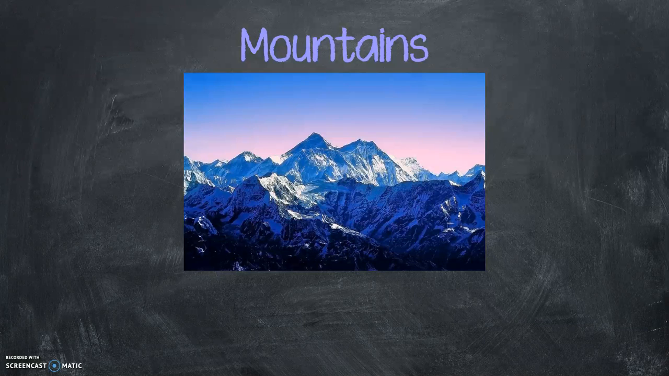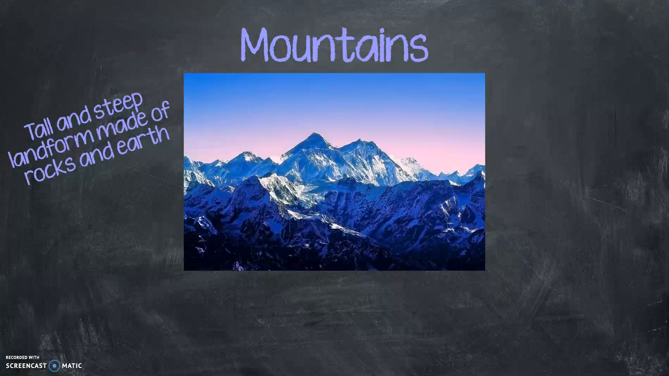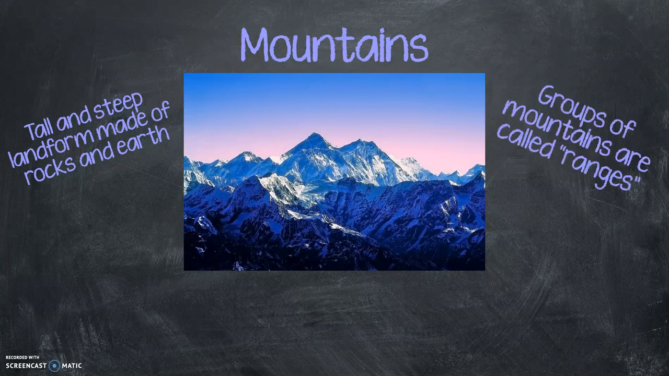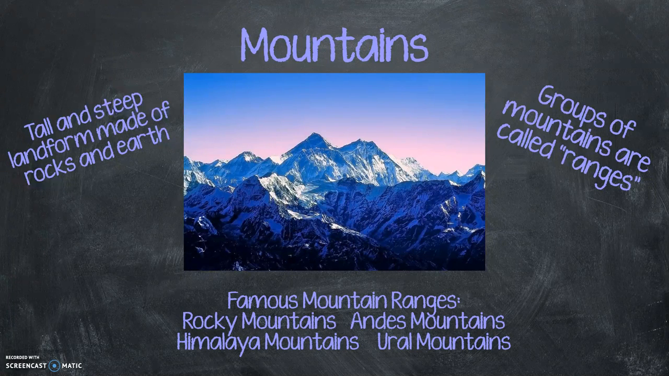First, we're going to talk about mountains because they're easy. You know what a mountain is, right? It is a tall and steep landform made of rocks and earth. That's a mountain right there, right? You may not know this, but groups of mountains are called ranges. And some famous mountain ranges, the Rocky Mountains, those are here in the United States, out in the western half of the United States. The Andes Mountains, the Himalaya Mountains, home to Mount Everest, and the Ural Mountains. Those are all mountain ranges we're going to talk about this year. So mountains, tall, steep landform made of rocks and earth.